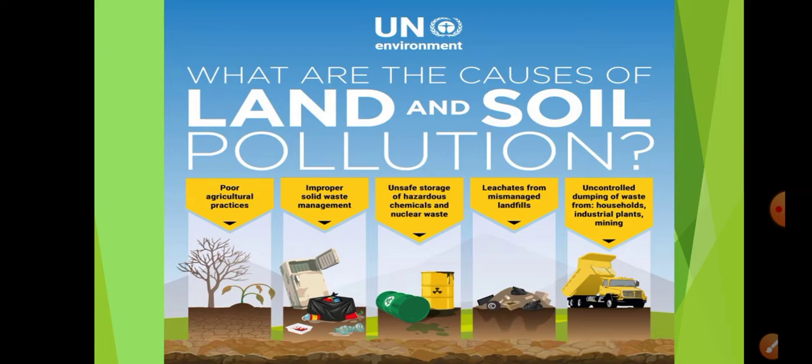The second factor is the improper solid waste management. The solid waste, the things that are coming out from our home, right? By the term solid waste, we mean all the solid particles that are coming. Let's say the plastics, the plastic bottles, the wrappers, even the organic matter like the vegetables and leftovers that are coming out from our kitchen, all these are included under your solid waste. Okay, so this solid waste is not managed properly. That is also another cause of your land pollution.